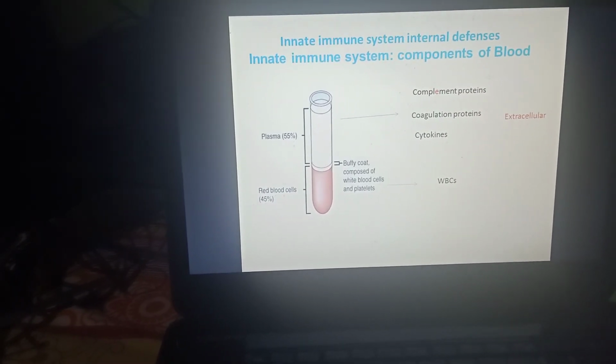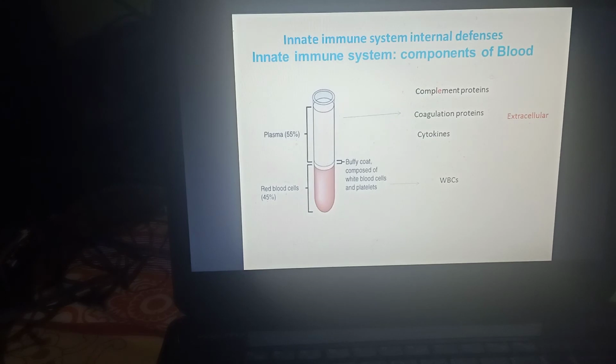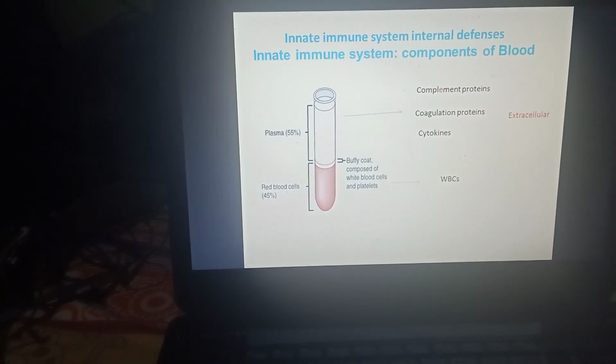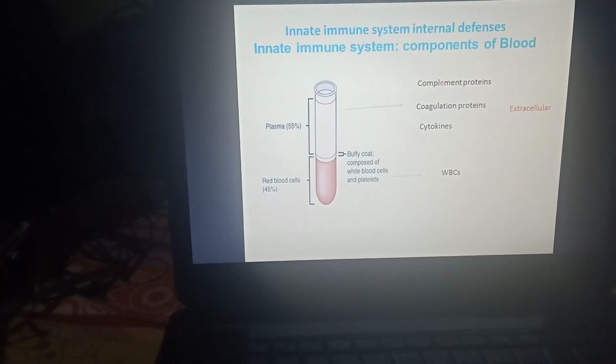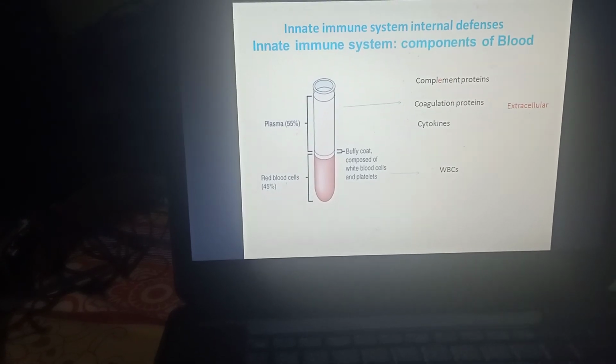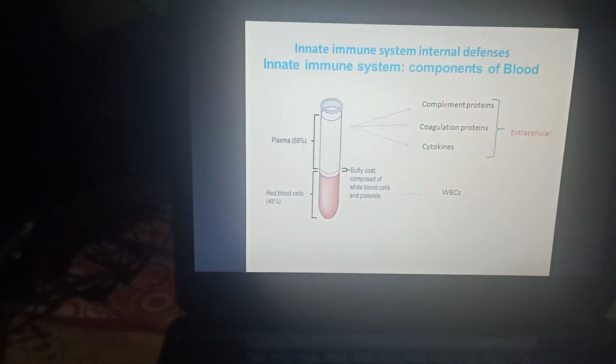When we talk about blood, it consists of plasma and RBCs. The plasma contains immune proteins, that is complement protein, coagulation protein, cytokines, etc.